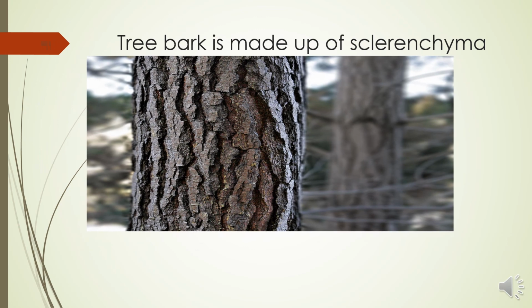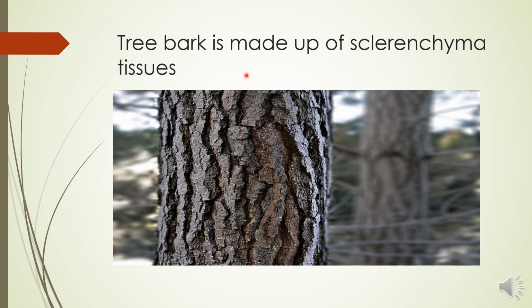Tree bark. Here you can see the tree bark is made up of sclerenchyma tissues. The hard tree bark in an old plant, in an old tree, is made up of sclerenchyma tissues. This tree bark is made up of non-living tissues, but non-living tissues are functional after their death. They are giving protection and support to the tree stem or tree.